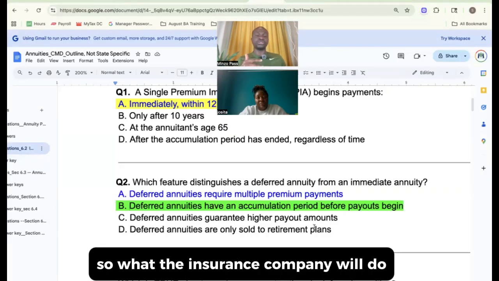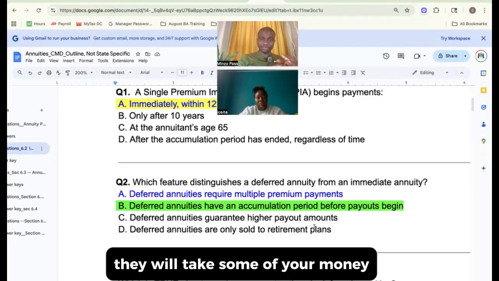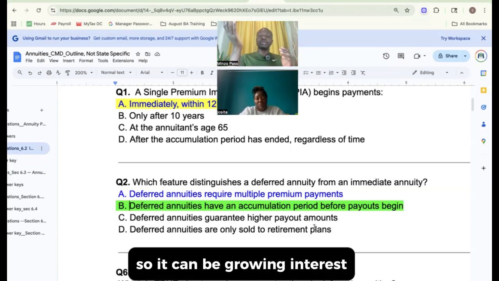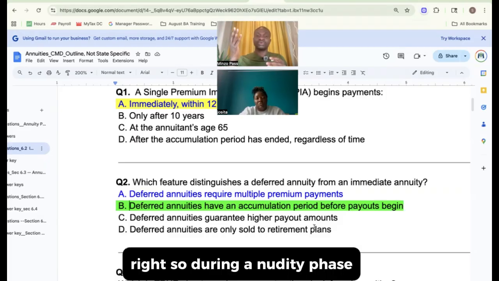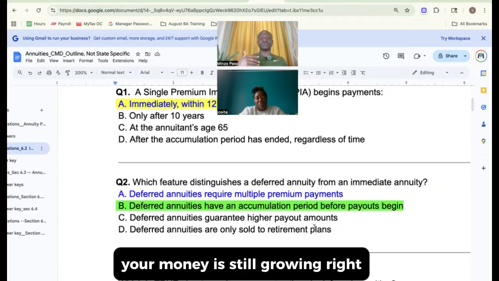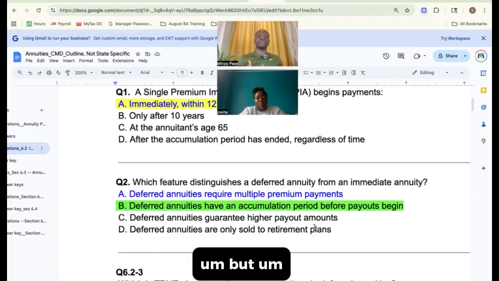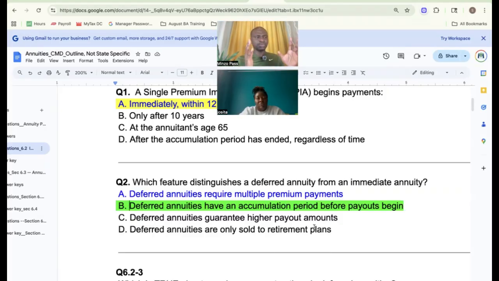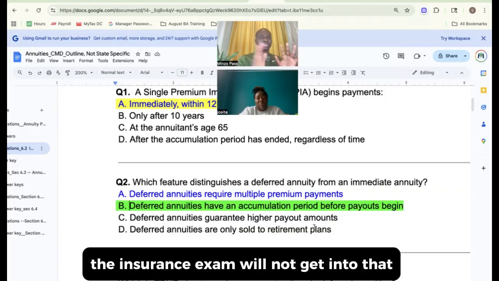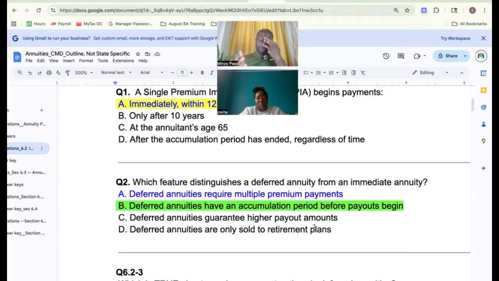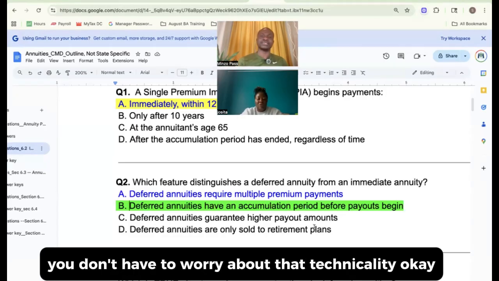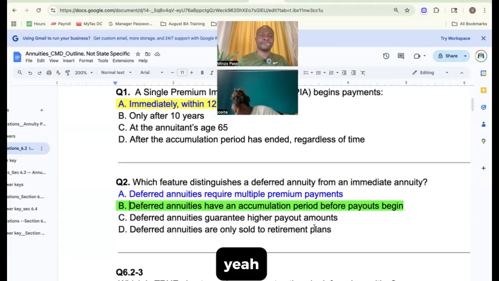So what the insurance company will do, they'll take some of your money, even during the annuity phase, and invest it so it can be growing interest, right? So during the annuity phase, your money is still growing, right? But it will be some, not all. Again, it's complicated. The insurance exam will not get into that. When you become an agent, then maybe you can get into it, but for exam purposes, you don't have to worry about that technicality.